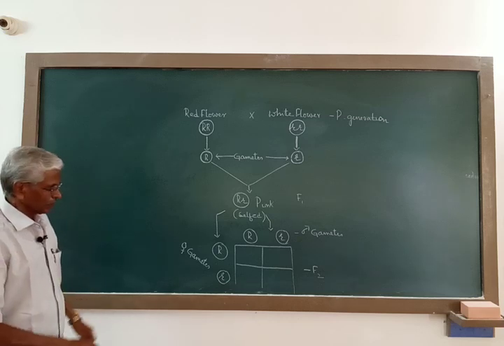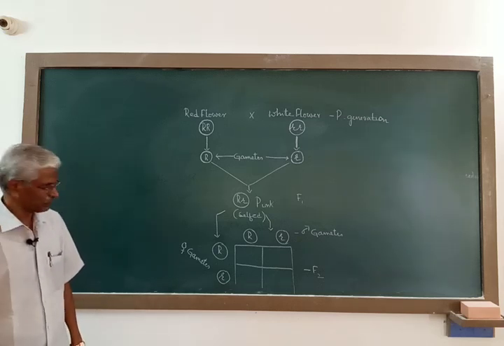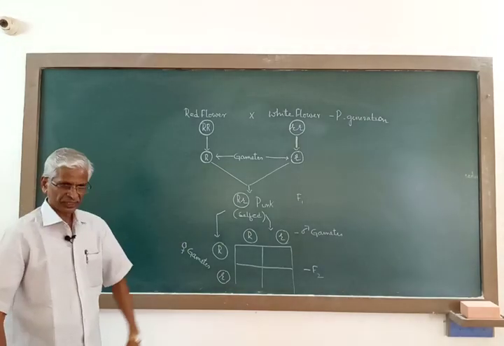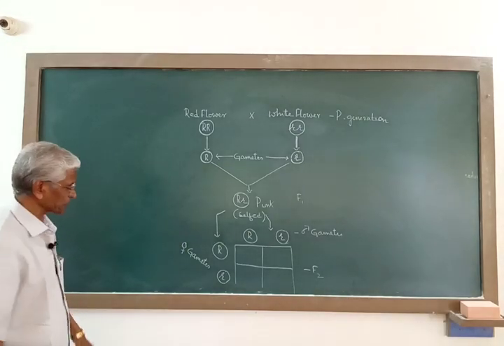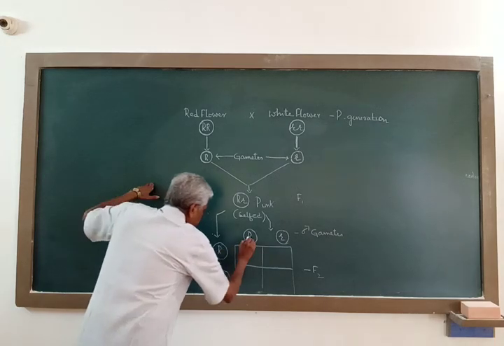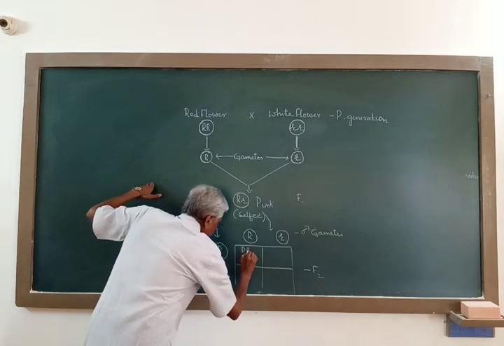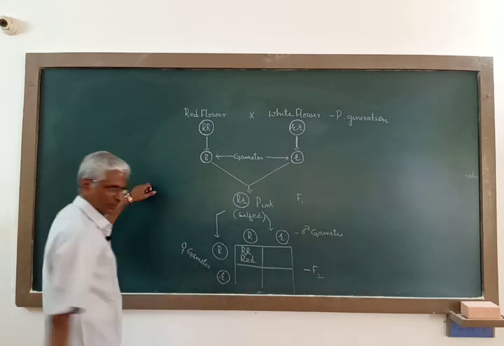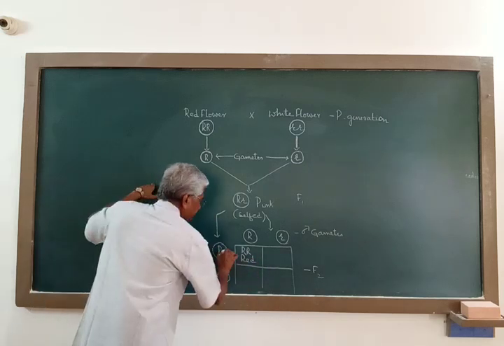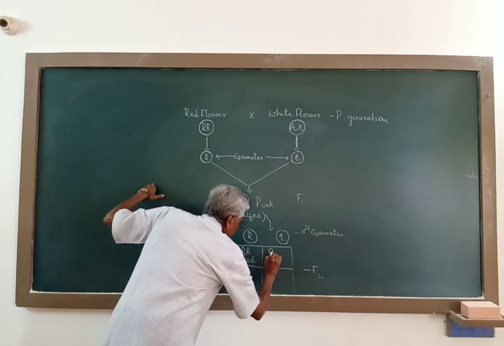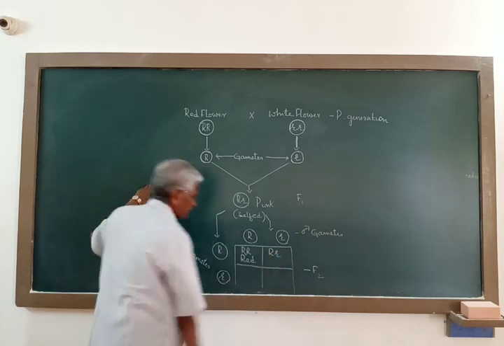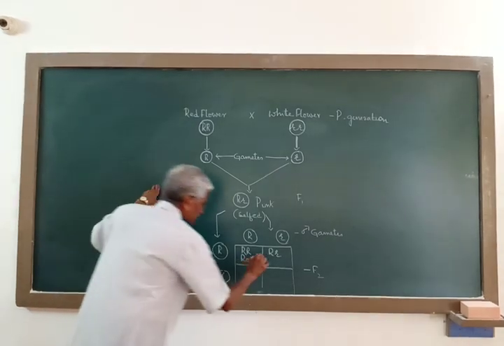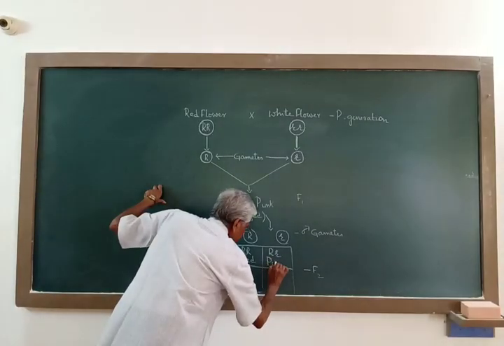Now, what is the nature of the F2 progeny? What are the phenotypes and genotypes, and what is the ratio? When these two fuse, capital R with capital R, the flower color is red, and capital R with small r, the flower color is like the F1 plants, that is pink.